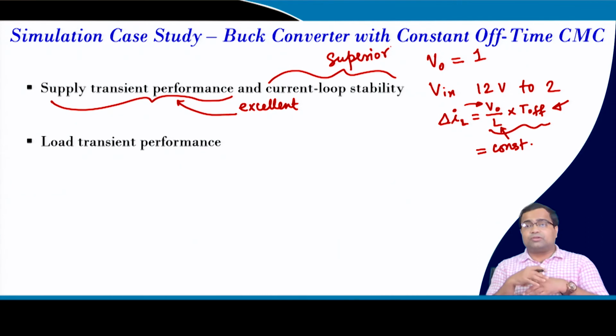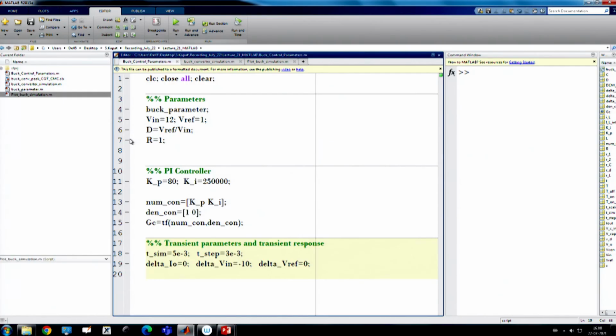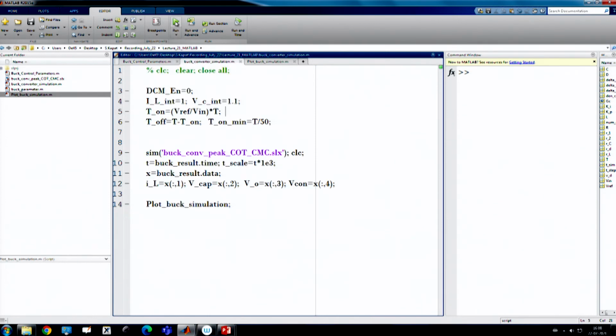Now, we want to see load transient performance. If you go to the load transient performance, we want to change the load, it was originally at 1 ampere load, and now you are changing it by 10 ampere. So, you applied a load transient, let us see.